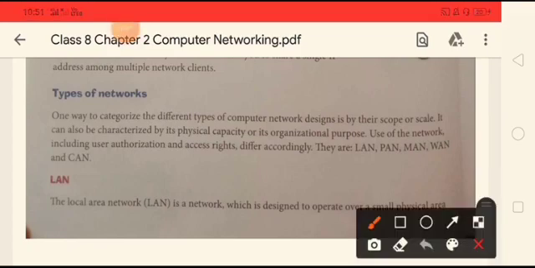One way to categorize the different types of network designs is by the scope or scale. It can also be characterized by its physical capacity or its organizational purpose. Use of the network, including the user authorization and access rights, differ accordingly. They are LAN, PAN, MAN, WAN and CAN. Types of network are determined by how far our network can spread, what its capacity is, and for what organizational purpose it is used. And how it can be used for network purposes like user authorization and access rights. So on this basis different types of networks are there, and they are LAN, PAN, MAN, WAN and CAN.